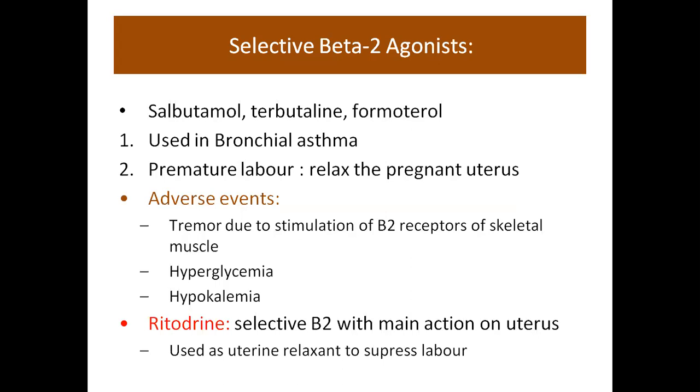Selective beta-2 agonists: salbutamol, terbutaline, and formoterol. They are used in bronchial asthma and premature labor, to relax the pregnant uterus. Adverse effects are tremor due to stimulation of beta-2 receptors of skeletal muscle, hyperglycemia, and hypokalemia. Ritodrine is a selective beta-2 agonist with main action on the uterus. It is used as a uterine relaxant to suppress labor.